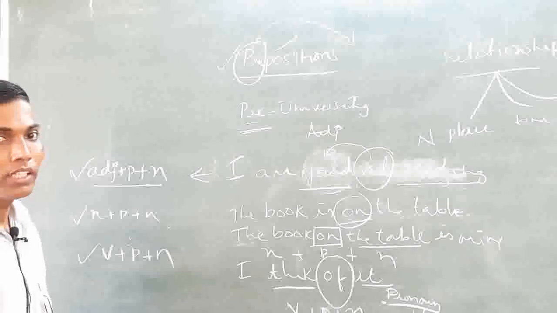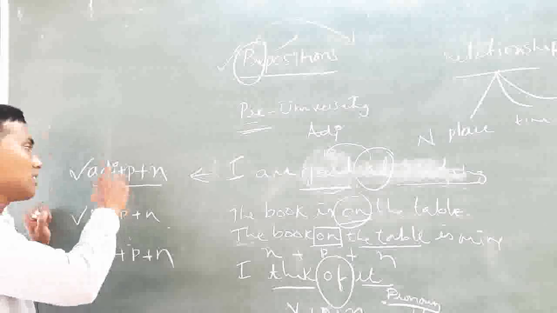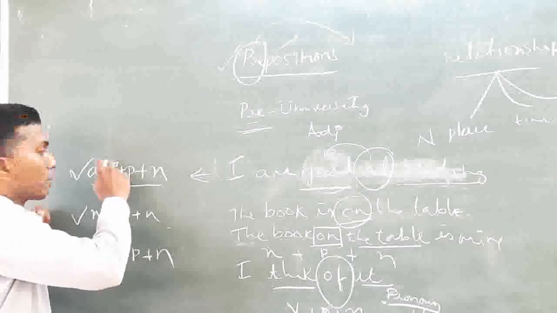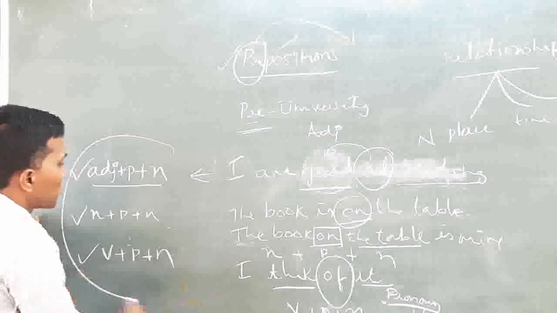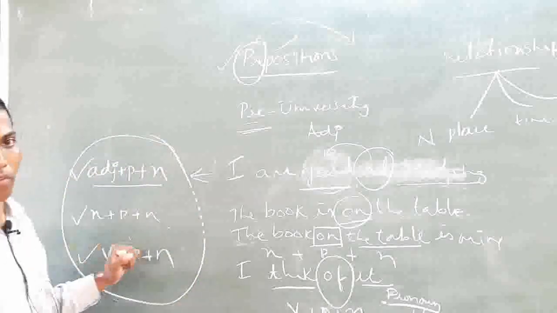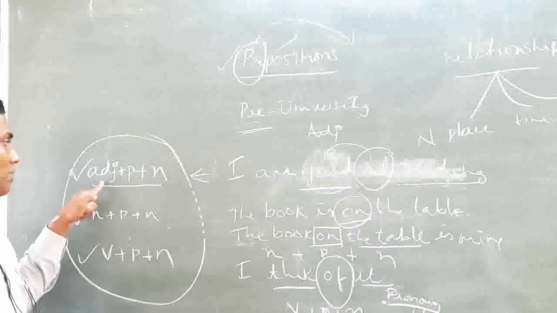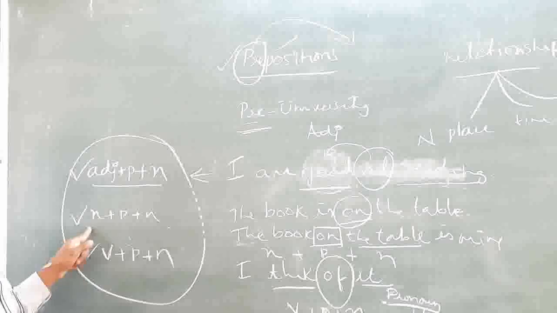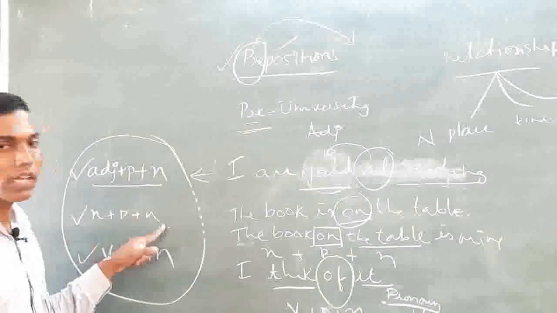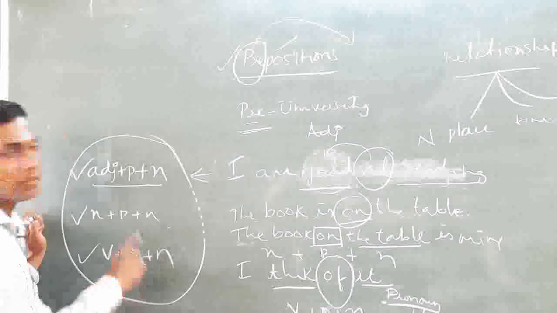Okay, I tell you, take it from me. Whenever there is a preposition, there is one of these patterns. One of these patterns means either there is adj plus P plus N, or there is N plus P plus N, or there is V plus P plus N.